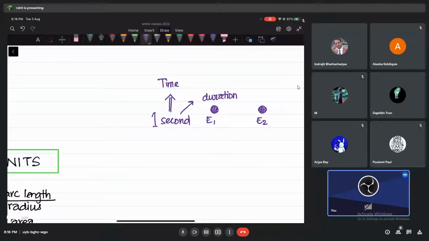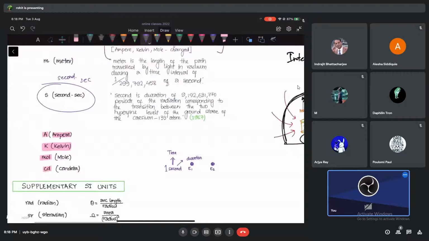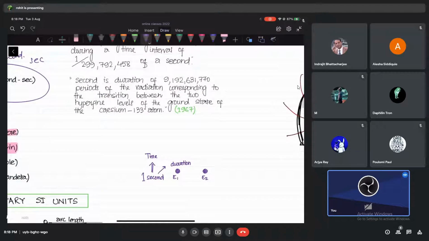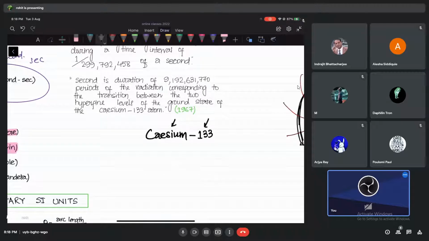Now try to understand. This is actually very difficult for me, but let me try to explain. So what is 1 second actually? If I take cesium, do you know cesium? Have you heard about cesium? Suppose we take 133, that is the isotope mass of cesium. Don't worry about these numbers right now, but imagine there is cesium.